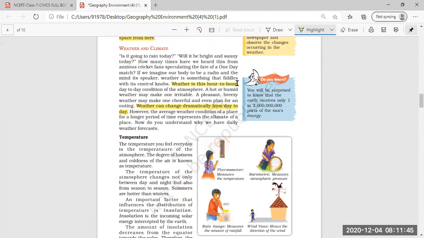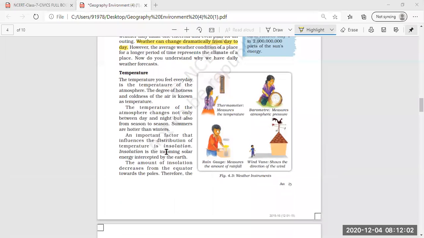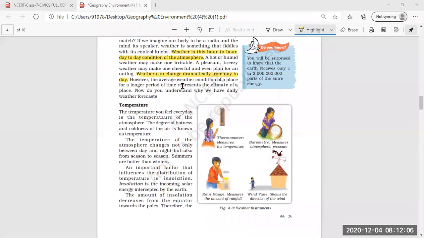Whatever I have given in highlighted form, I hope you have underlined that also: weather is the hour to hour and day to day condition of the atmosphere, whatever is present at that very hour, that very moment, every day. That is termed as weather. And then we also read about season: when the weather remains the same for a longer period of time, then it is called climate or season.